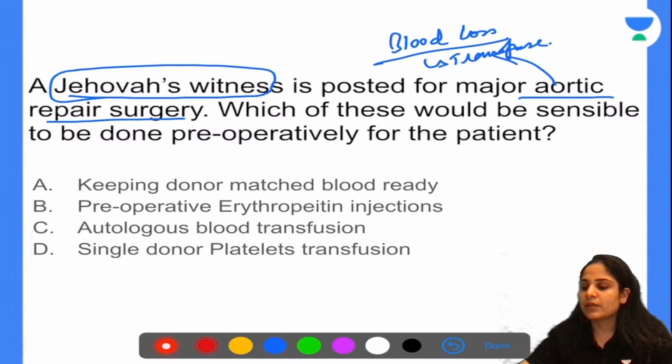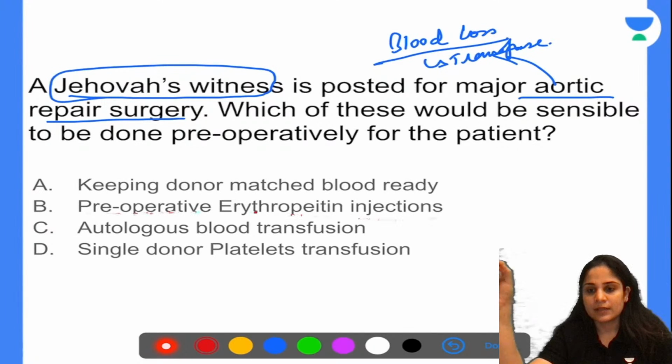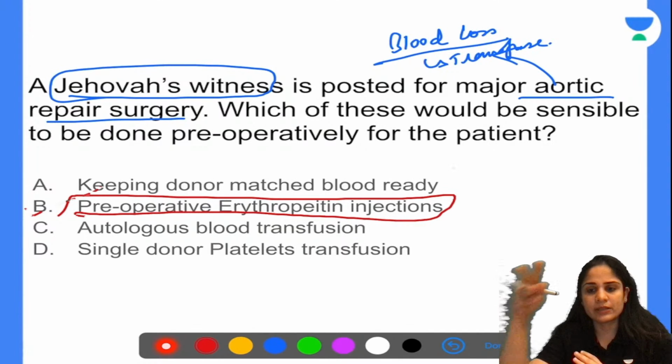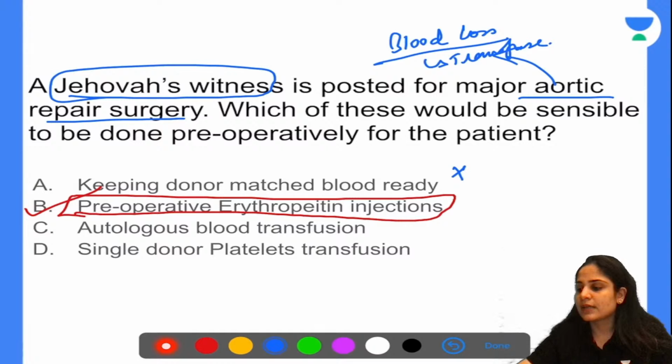Remember, Jehovah's Witnesses will neither take blood from another person, nor their own blood once it leaves the body. Suppose you tell them, let's take your own blood, pack it and keep it, and during the surgery we'll transfuse you with it. Even that is not allowed. Once the blood leaves their body, they cannot take it back. So they won't take autologous blood transfusion also. Autologous blood transfusion means taking your own blood back. Nor do they allow platelet transfusion. So none of them will be allowed. The only thing you can do is build up their pre-operative hemoglobin so that they can tolerate the blood loss during the surgery.